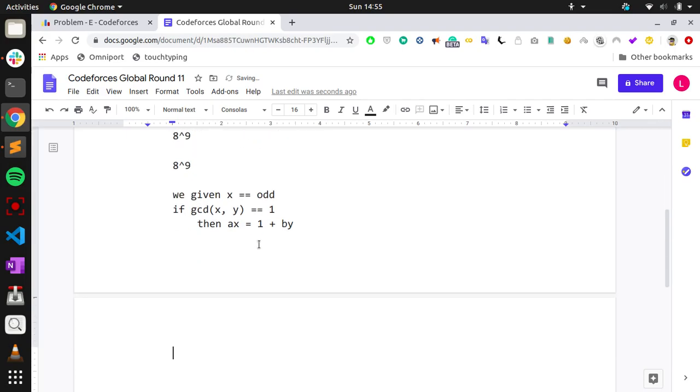So first of all, let us find the maximum e such that 2 to the power e is less than or equal to x. Then we multiply x by 2 to the power e, XOR x.